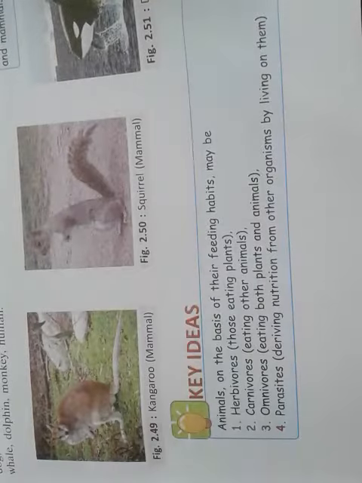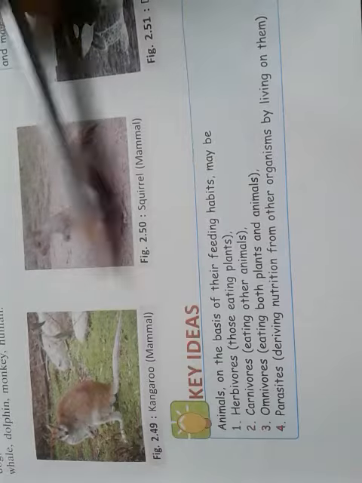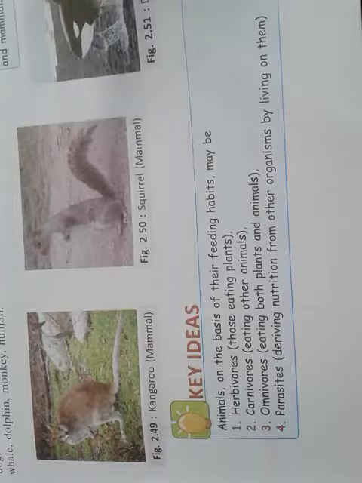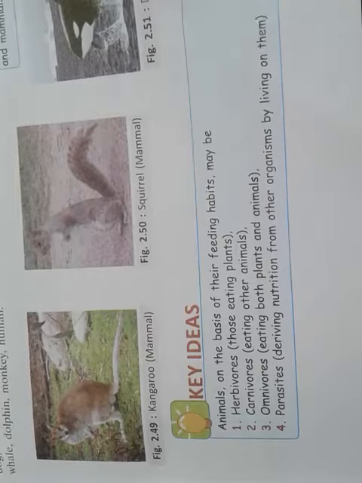And carnivores are those that eat only animals, like your tiger. So these are examples of carnivores, only eating other animals. Omnivores eat both plants and animals; a human being is an example of an omnivore. And parasites derive nutrition from other organisms by living on them. So these are the categories of animals on the basis of their feeding habits.